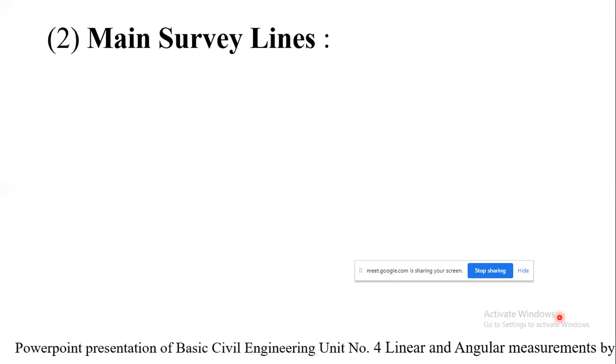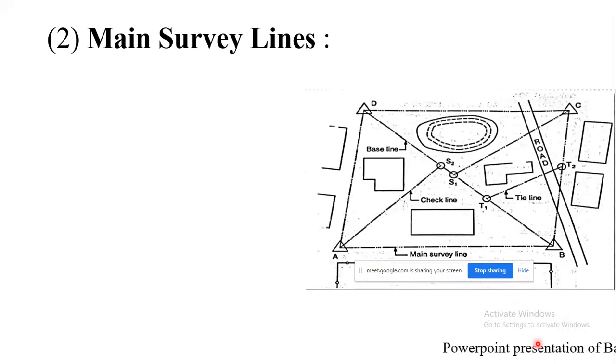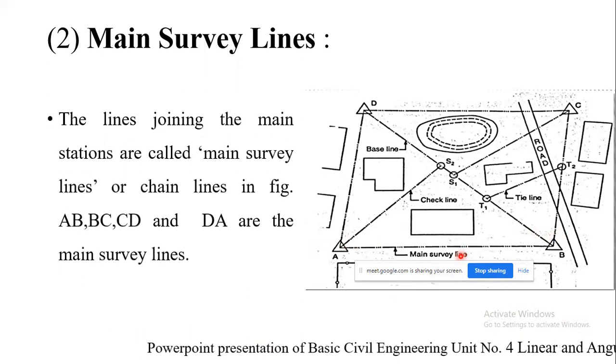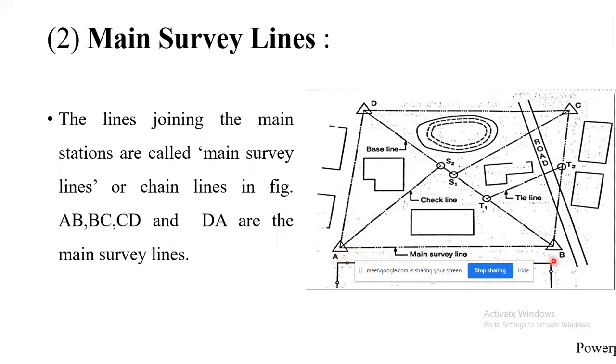So that way, regarding the stations, we have seen main stations, subsidiary stations, and tie stations. Next are the survey lines. We have seen the line which joins the main stations is called the main survey line. You can see here AB, BC, CD, DA are the main survey lines.